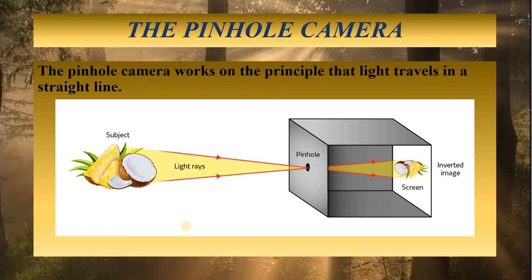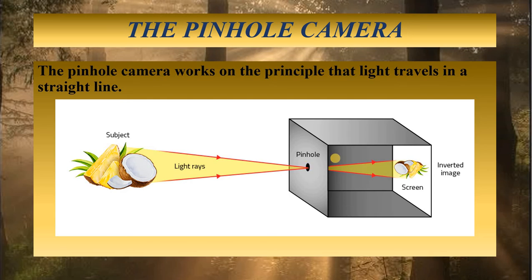Now, the next important thing that we will learn is the pinhole camera. The pinhole camera works on the principle that light travels in a straight line. What is the structure of a pinhole camera? The pinhole camera consists of a closed box having a small pinhole at the front. Now, remember, this hole should be the size of a pin. A very, very small hole.